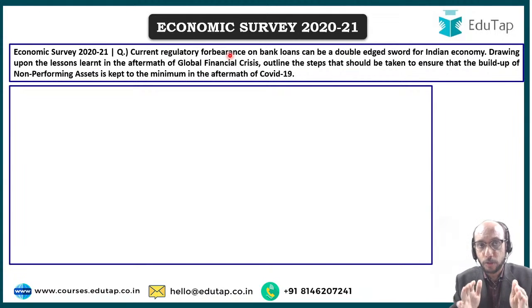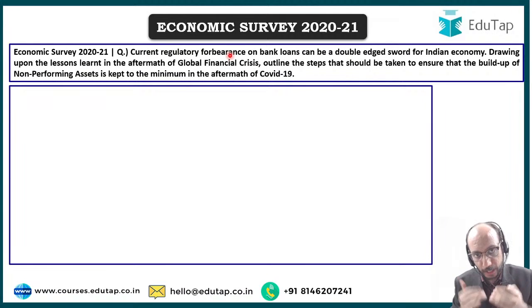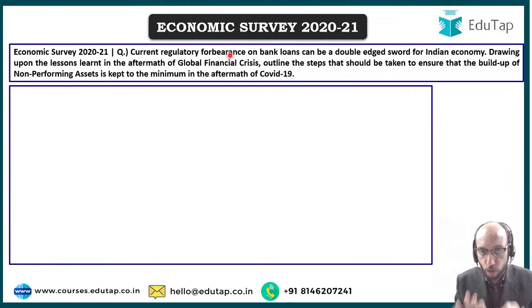That is the meaning of exhibiting forbearance. Exhibiting forbearance simply means that you are giving me some time to stand up back on my feet. Now, the entire banking industry is exhibiting this forbearance. Why? Because the Reserve Bank of India has asked banks to give a respite to those who have borrowed money and cannot pay back immediately. Are you getting my point? So this is the meaning of forbearance.